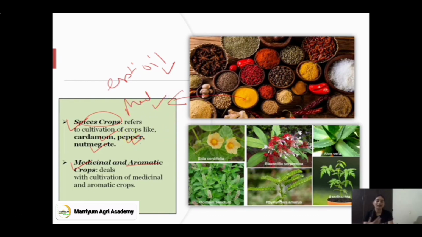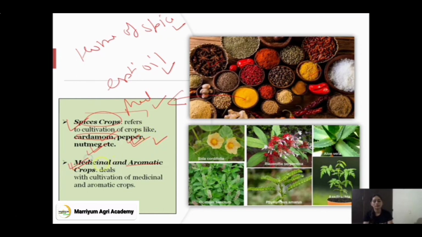Pepper is used to add pungent flavor. Nutmeg also has a strong flavor. Cardamom has a sweet flavor. India is known as the home of spices, because quality spices are grown in India. So these are spice crops: star anise, coriander, turmeric, chili, red pepper.